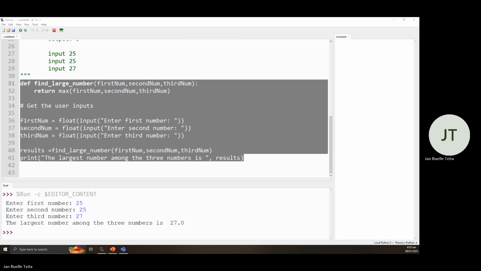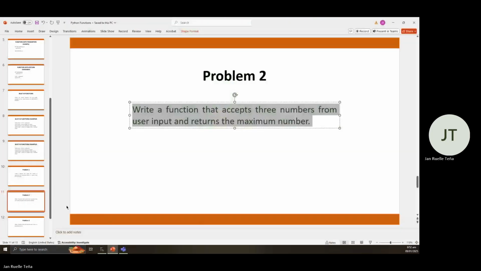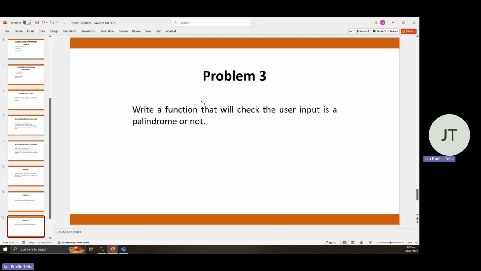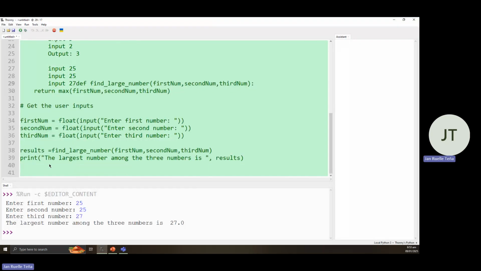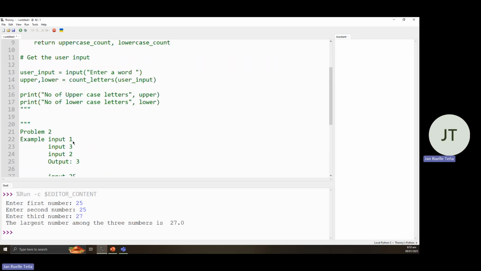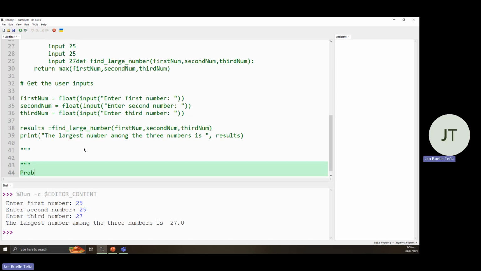Okay, then third problem, let's go back to our slides here. So write a function that would check the user input is a palindrome or not. So what is a palindrome? Let's comment out our function here. Okay. So problem number 3.